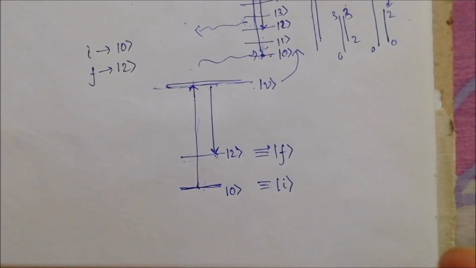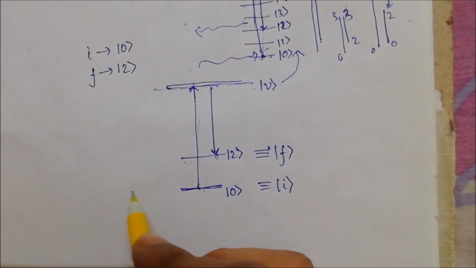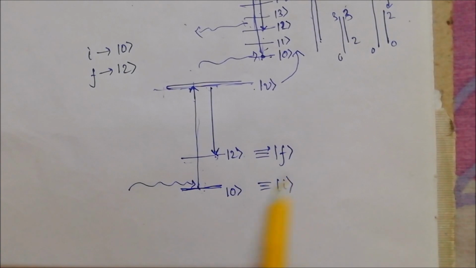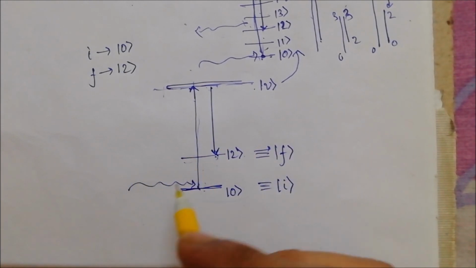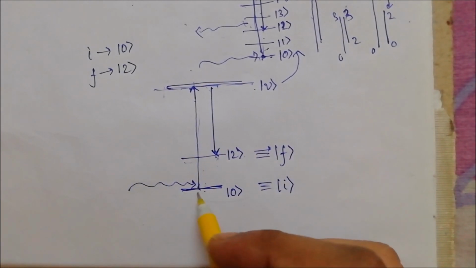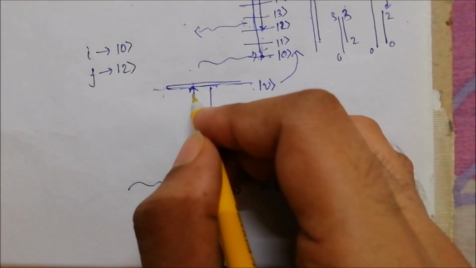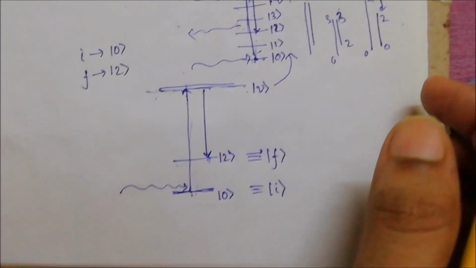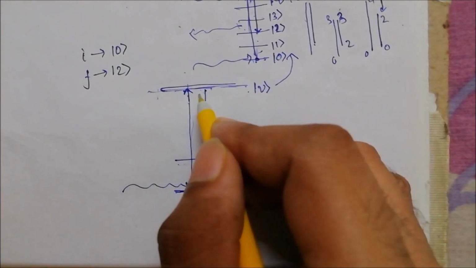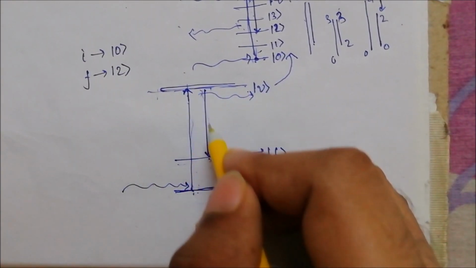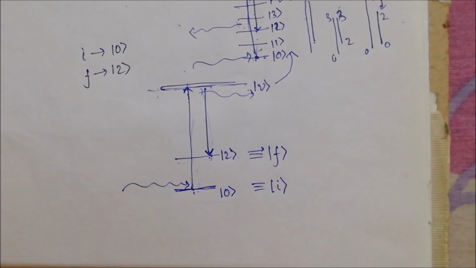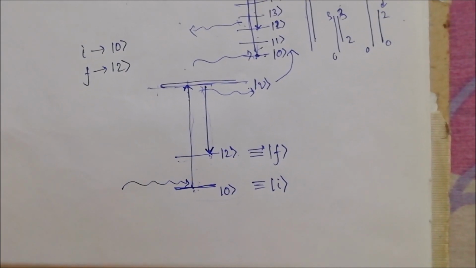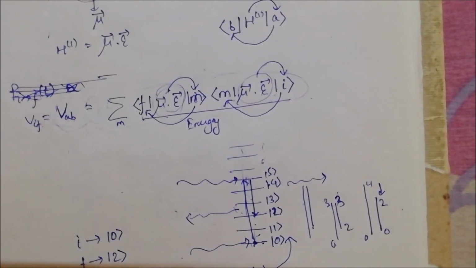So to summarize, in the Raman effect, it's a 2-step process. Now I'm summarizing with this diagram. So it first absorbs a photon, then it reaches a virtual state. What's actually happening is this, and then again it releases a photon and comes back down to this state. So it's a 2-photon process. And for selection rules,